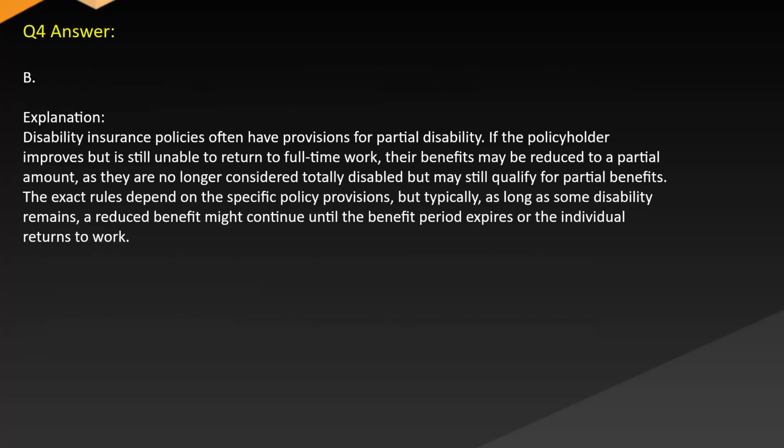Answer B. Explanation. Disability insurance policies often have provisions for partial disability. If the policyholder improves but is still unable to return to full-time work, their benefits may be reduced to a partial amount, as they are no longer considered totally disabled but may still qualify for partial benefits. The exact rules depend on the specific policy provisions, but typically as long as some disability remains, a reduced benefit might continue until the benefit period expires or the individual returns to work.